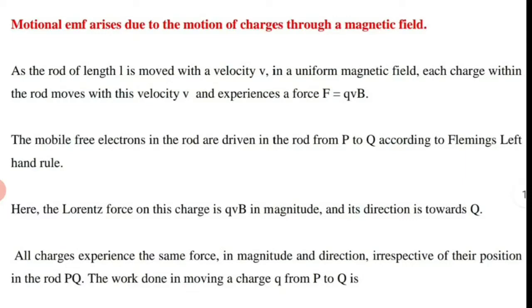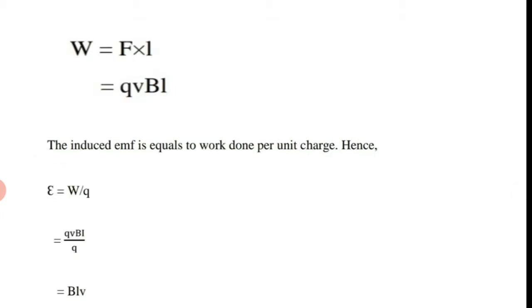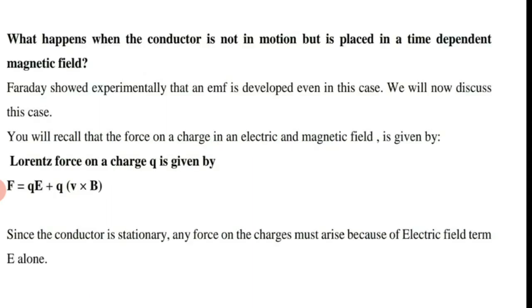In the last lesson, we have already discussed that motional EMF arises due to the motion of charges through a magnetic field, and we obtained the expression for motional EMF to be BLV. Now we will see what happens when the conductor is not in motion but is placed in a time-dependent magnetic